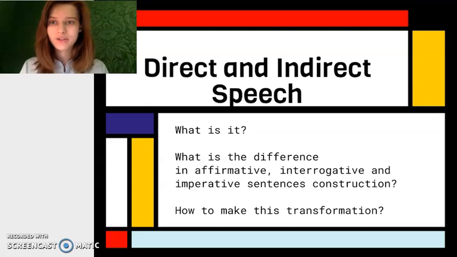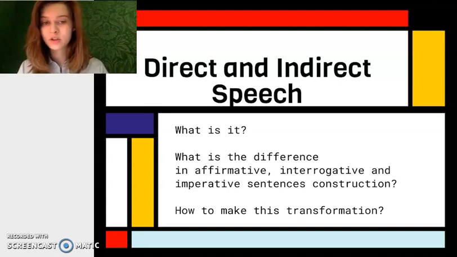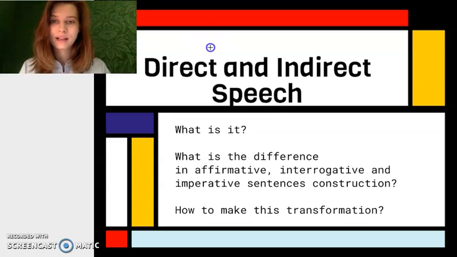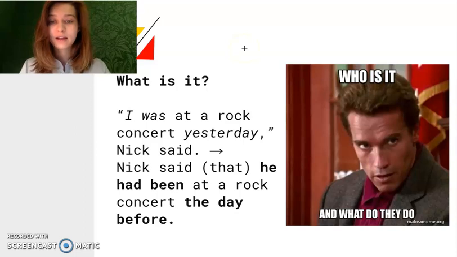Hello everyone, today we shall discuss what direct and indirect speech is and how to deal with it. So the first point we're going to cover is what it is, then we shall look into the difference between the affirmative, interrogative and imperative sentences, and how to make this transformation between the direct and indirect speech. So let's look into that. So what is it?